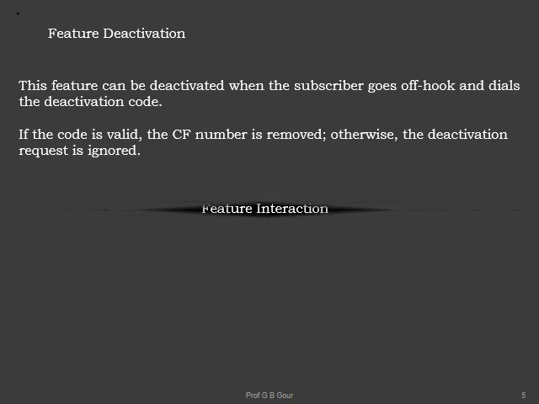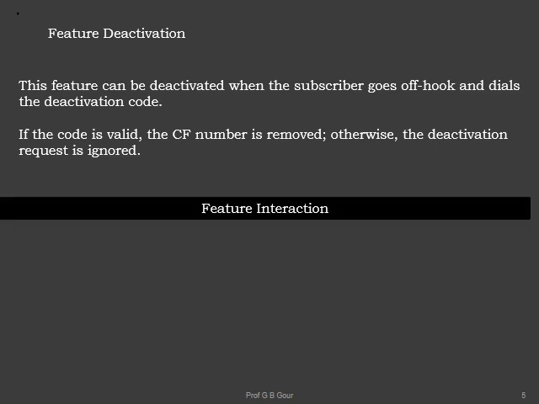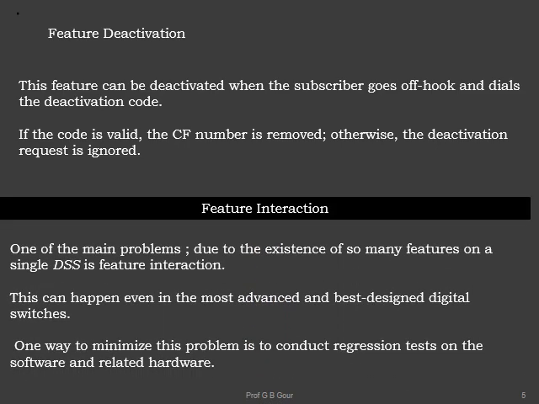So the feature interaction is like this. Now to summarize, one of the main problems due to the existence of so many features on a single DSS is feature interaction. Lots of special features are there. How are we going to provide the interaction among all of them? This can happen even in the most advanced and best designed DSS switches. So one way to minimize this problem is to conduct regression tests on the software and related hardware.